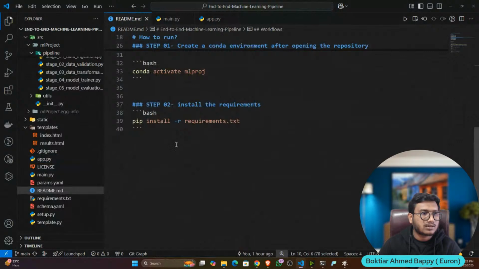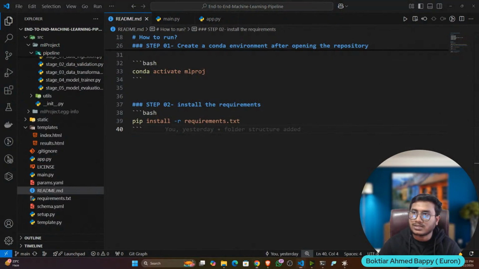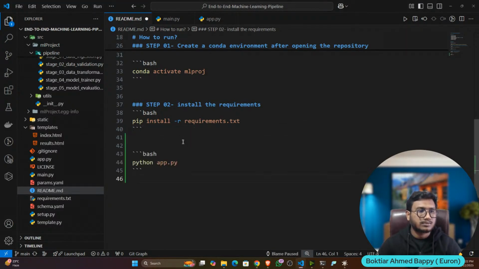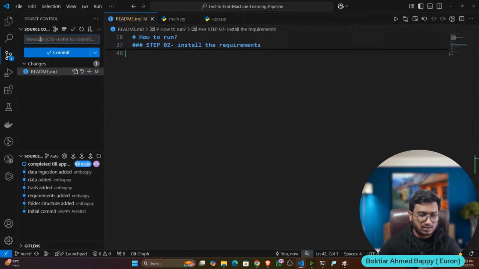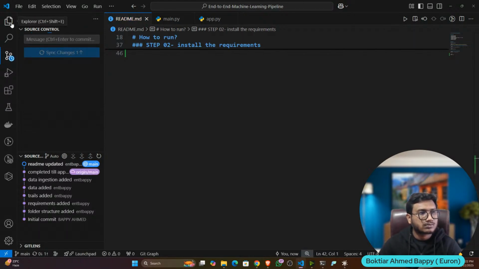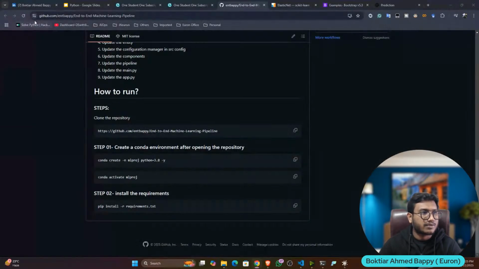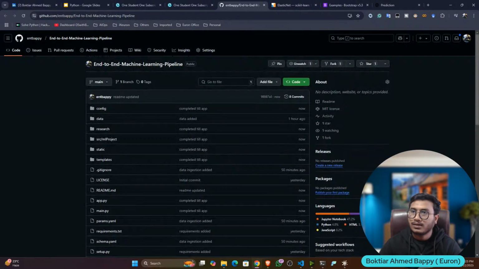After running requirement.txt, you have to run app.py. Readme updated. Now if I refresh, it is available.